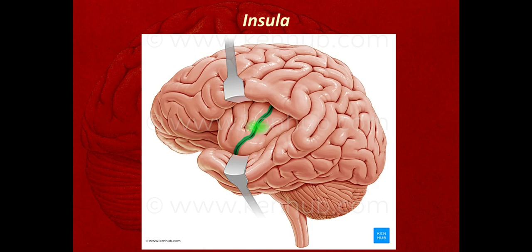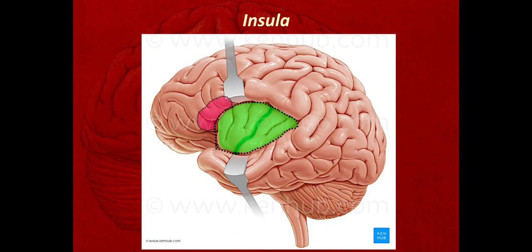Here this portion is called the insula. The insula is a hidden portion, surrounded by the different parts of the cerebrum that we have seen. The surrounding portion which hides the insula from the surface view is called the opercula. The opercula are divided into 3 different parts. This is the insula, which is separated from the rest of the cerebrum by the circular sulcus. This is the circular sulcus.